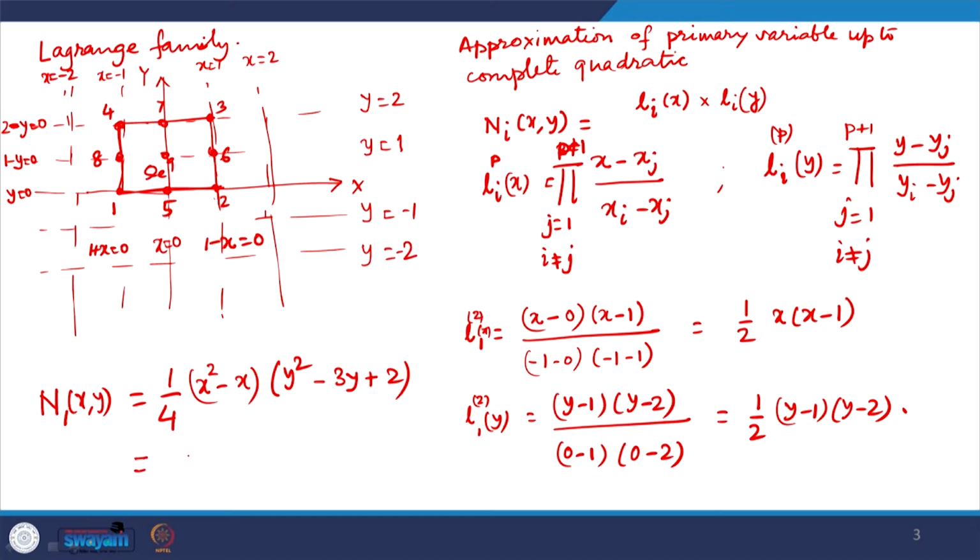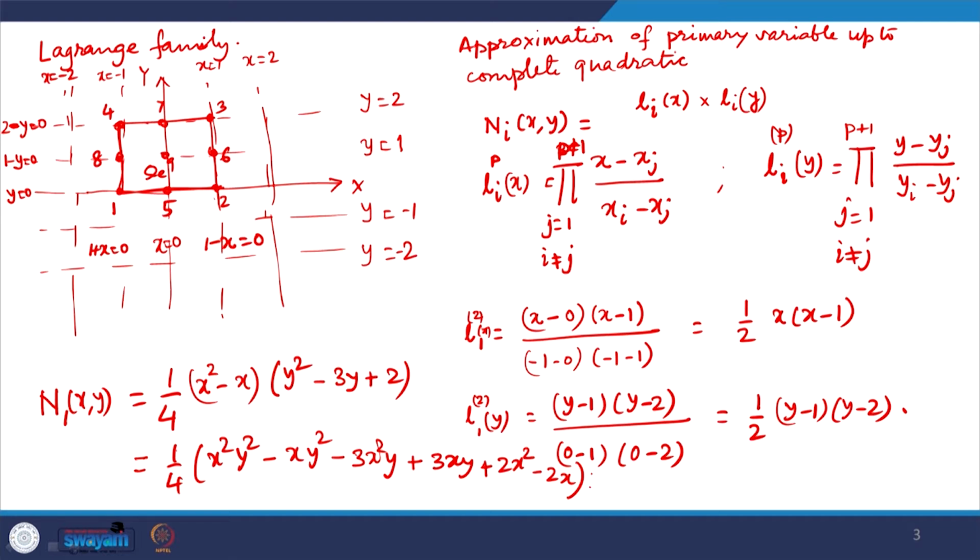So, there would be some approximation, I will just say 1 by 4 x square y square, then there will be x y square and then minus 3 x square y plus 3 x y plus 2 x square minus 2 x. So, these are the terms in the shape function for node 1, and similarly there would be other terms coming from